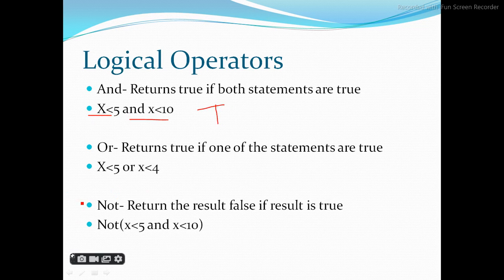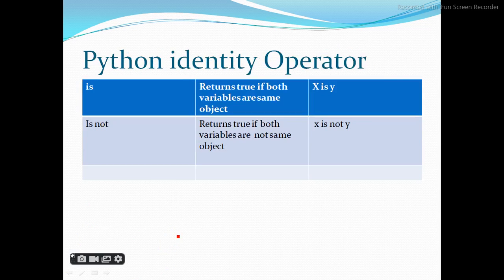Or returns true if one of the expressions is true, like x less than 5 or x less than 4. One condition should be true, then you will get true. If both conditions are false, then you will get false. Not means the opposite of the other. x equals 4, then y equals minus 4. Not x less than 5 and x less than 10.